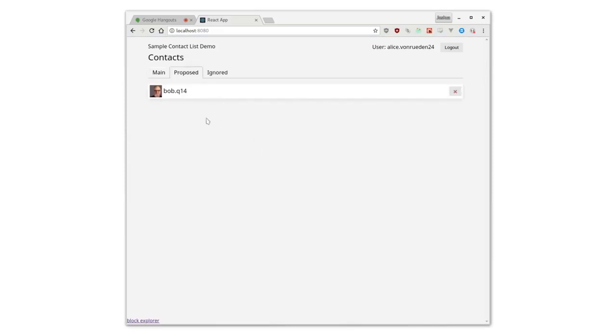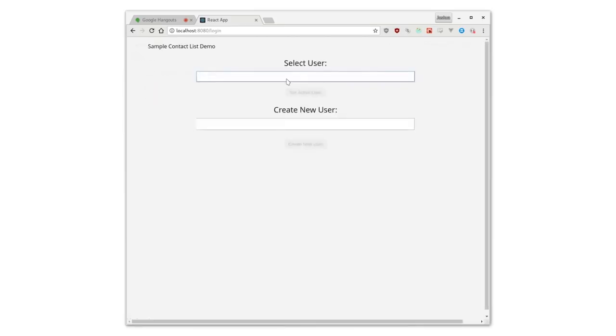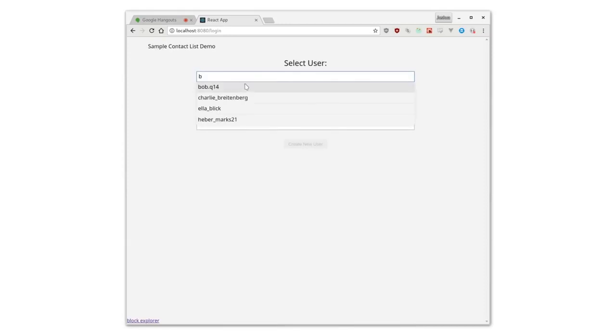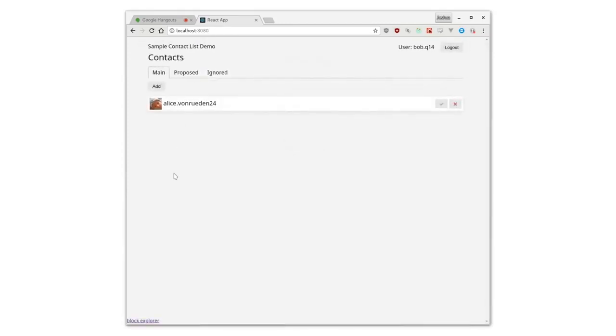And now Bob shows up here under her proposed contacts. But he hasn't responded back yet, so let's log out of Alice and go over to Bob and see what he sees. Bob didn't used to have any friends, but he's just gotten a contact request from Alice, and he can confirm that.